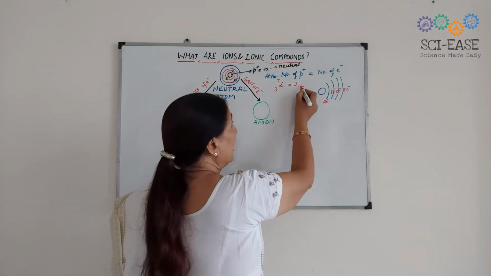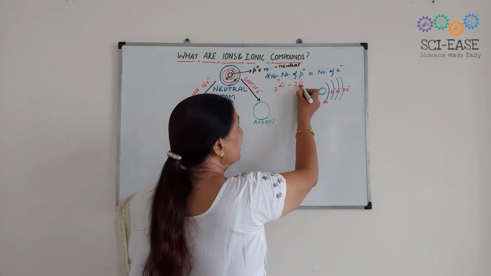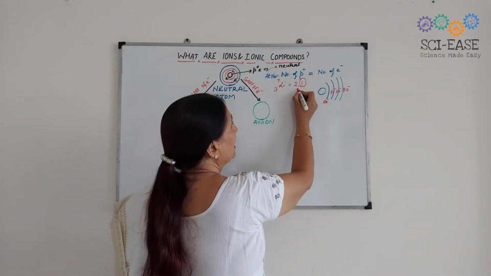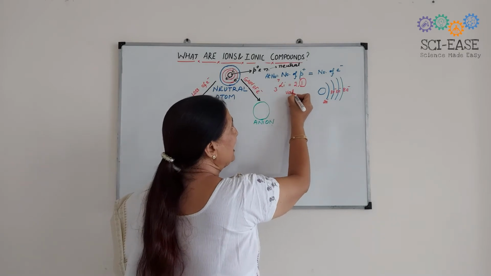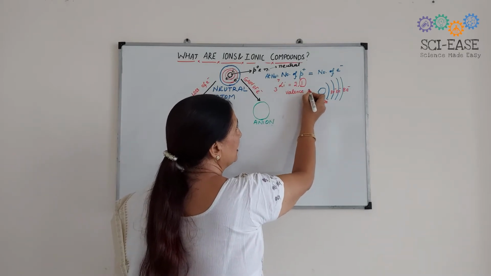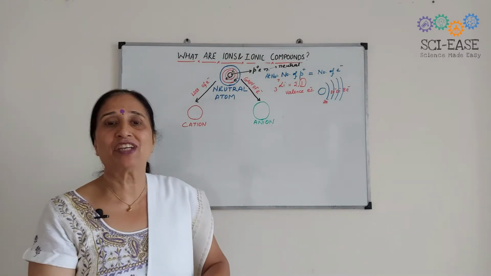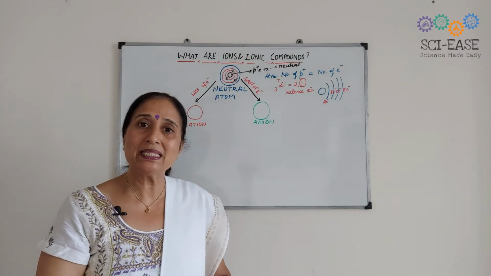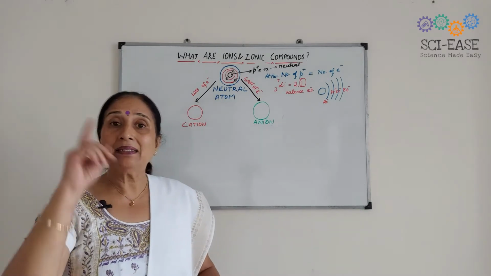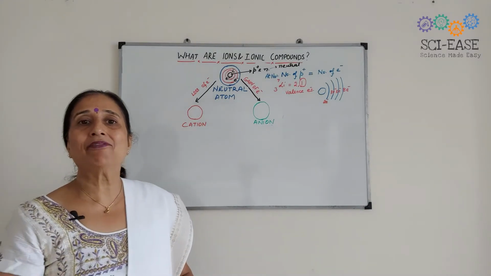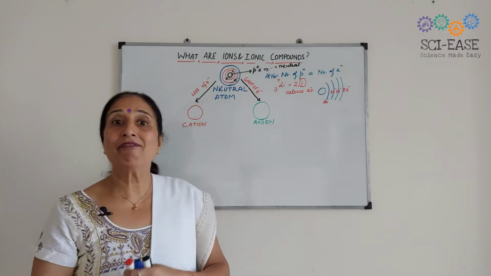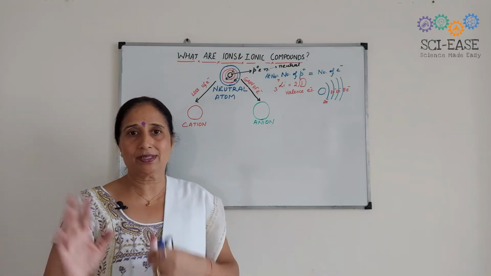So the electron which is present in the outermost shell is known as the valence electron. The outermost shell is known as valence shell, and the electrons which are present in the valence shell are known as the valence electrons.